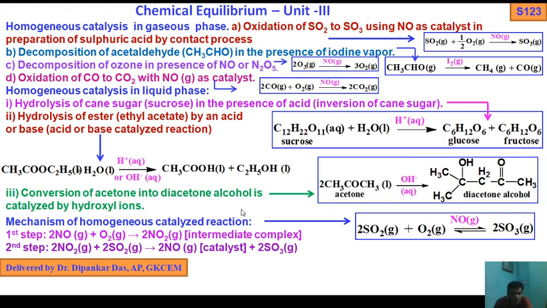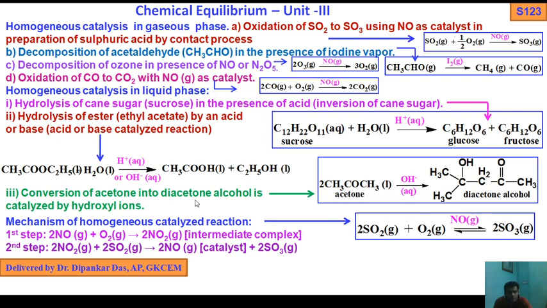So this is the ester, ethyl acetate, CH3COOC2H5 (liquid), plus water. Both ethyl acetate ester and water are in the same phase. Along with H+ aqueous or OH- aqueous, we get acetic acid plus ethanol. So this is base hydrolysis of ester. This is hydrolysis of ester.